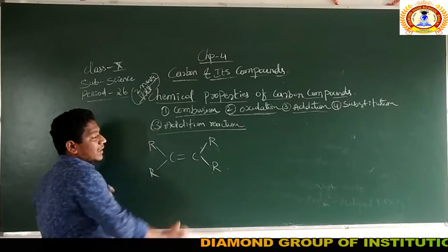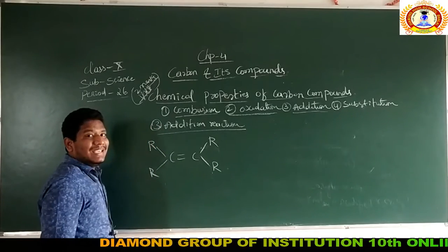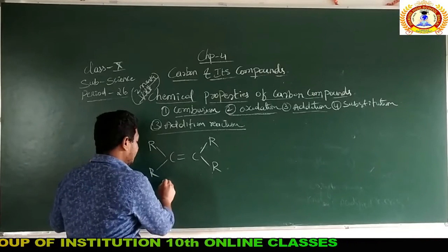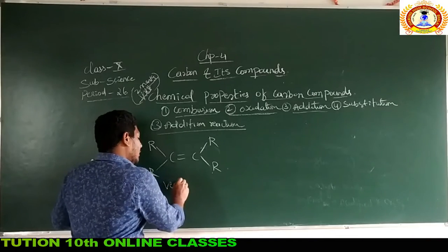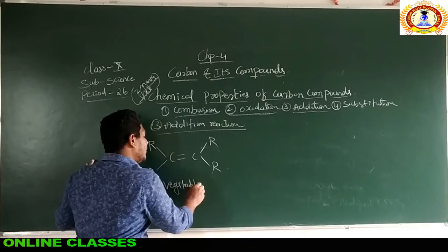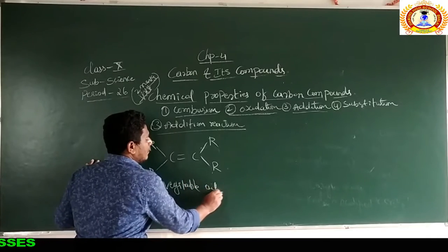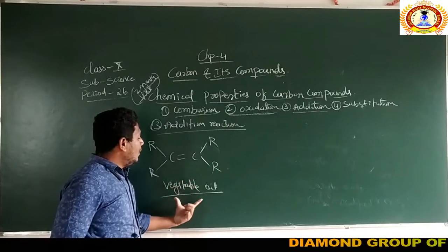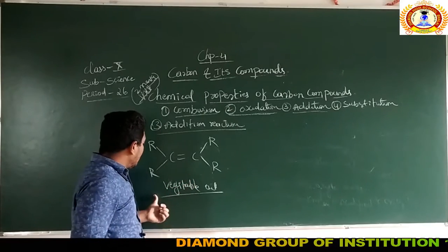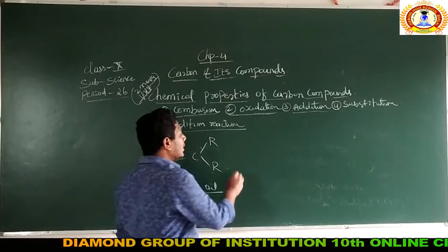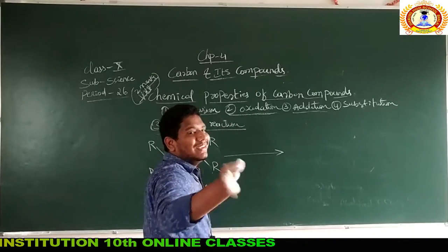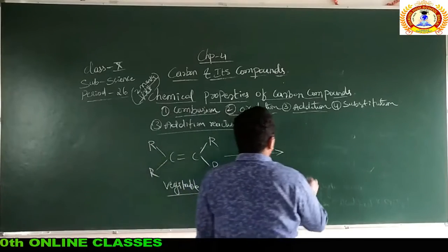If it's a double bond between the carbon atoms, what is this one? It is an alkene. Right, simple. The name of this compound is vegetable oil. What is this one? This is the structural formula of vegetable oil. The vegetable oil can be converted into, I said na, vegetable ghee, right? How is the vegetable ghee?